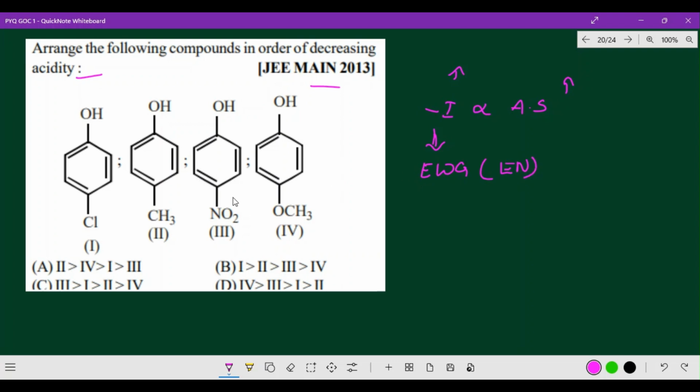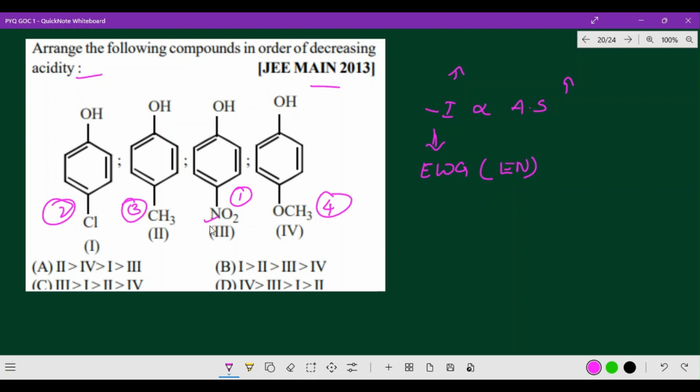So among these, whom will you give the priority first? Nitro group, you will give more priority. Next, second, the chloro group, Cl, you will give second highest priority. The third one, of course, CH3. And the least one is 4-methoxyphenol.